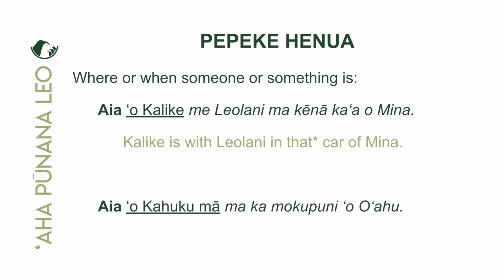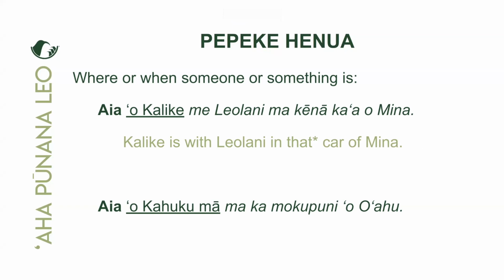So now we have in our piko position another inoa, but this one is an inoa honua. It is a place name. This place name is also preceded by the ami piko ʻo, right, which comes right after the word ʻaia. And we know again, we're talking about a location of something. So what is that something? Kahukuma. And last week we talked about adding the word ma, which is the hune hoʻohui ma, in the ʻaoʻao, which gives us the details or the actual location.